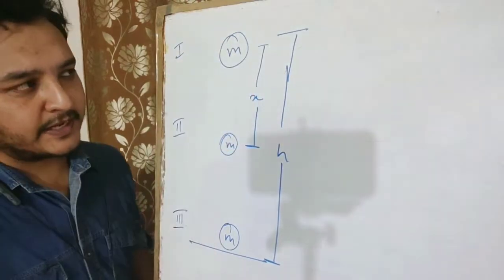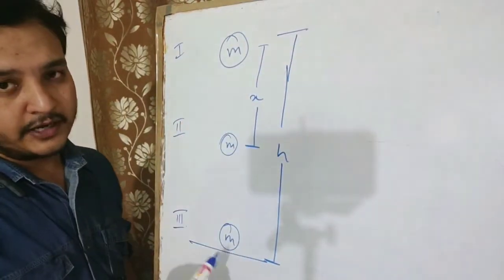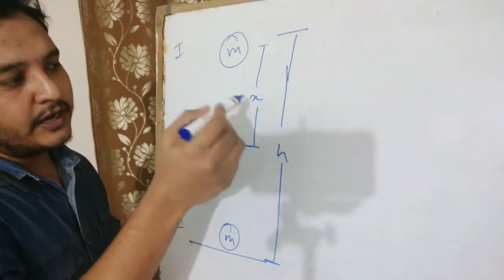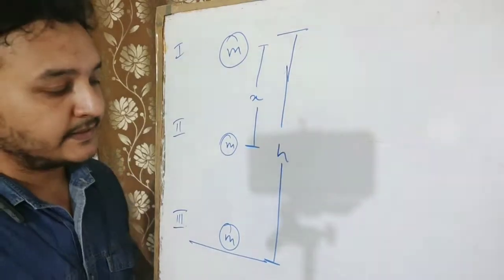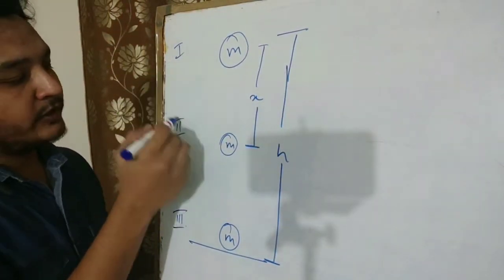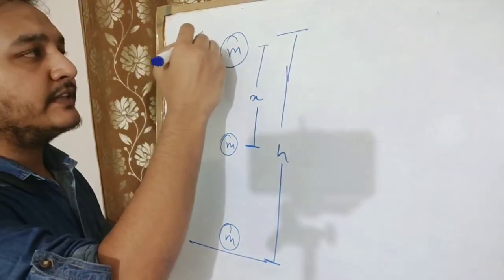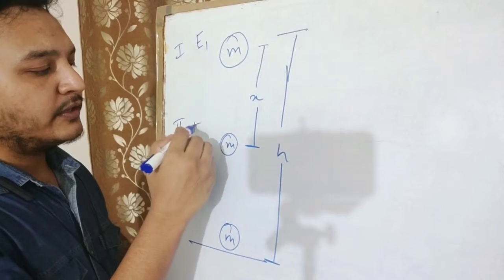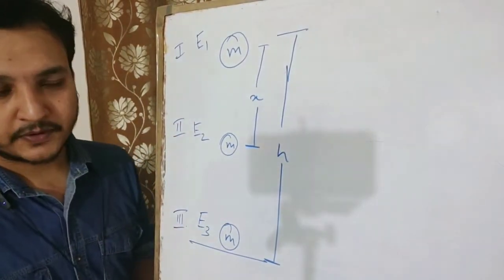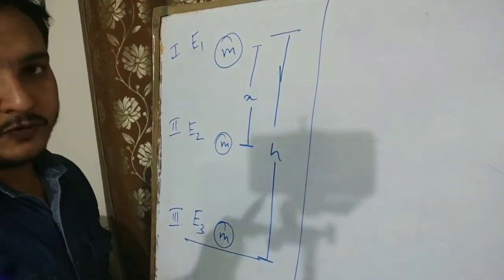This body with mass m was initially at a distance of h from the ground, and in the second case it traveled a displacement of x. We are going to prove that in all three cases the energy is the same. I am going to take this energy as E1, this as E2, and this as E3. Let us derive this equation, or let us prove this.